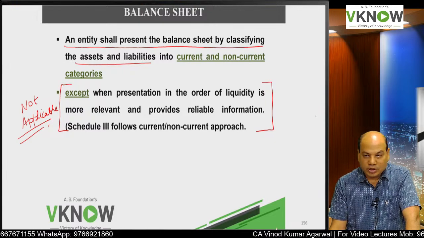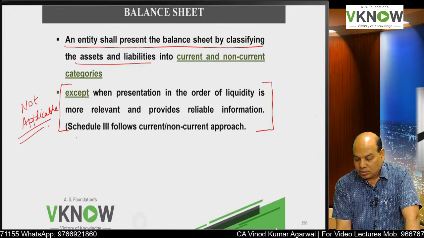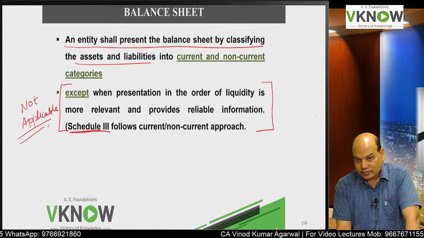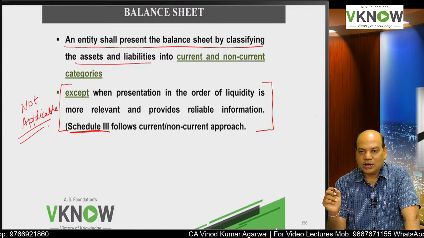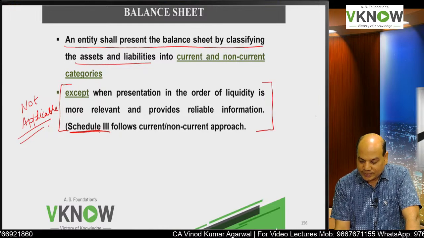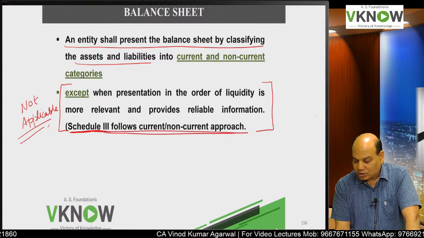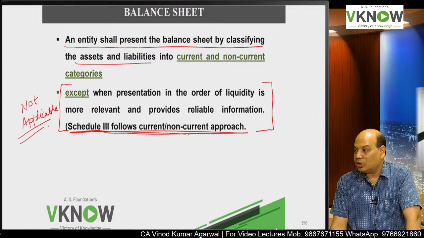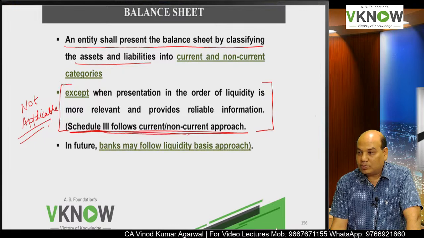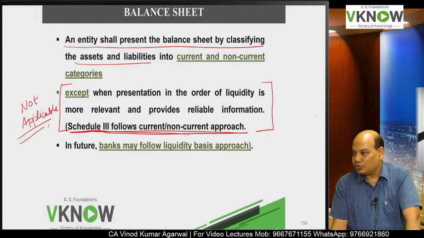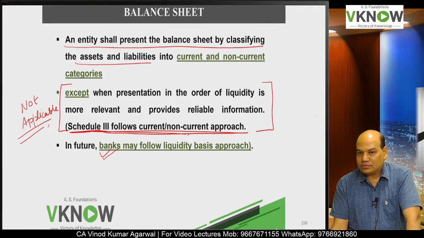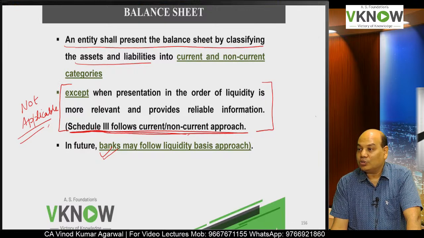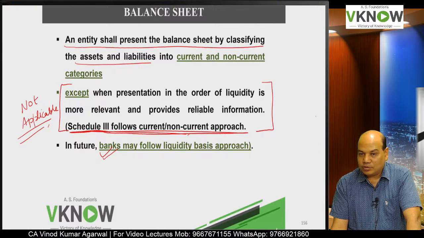Is it allowed in India? No, you can't go against Schedule 3. Schedule 3 has to be followed by companies which are applying Ind AS. So Schedule 3 allows only the current and non-current approach, but probably in future entities like banks where liquidity is important may be allowed to present in the order of liquidity.